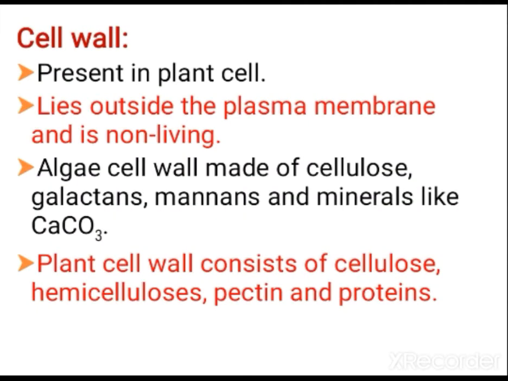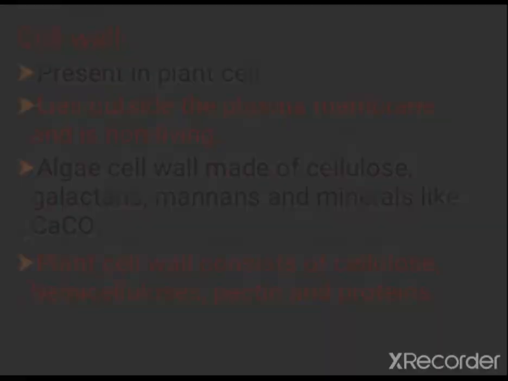Now let us study the cell wall. The cell wall is present only in plant cells. Bacterial cells also have one, but the composition is different. It lies outside the plasma membrane and it is non-living. The algal cell wall is made up of cellulose, galactans, mannans, and minerals like calcium carbonate. The typical plant cell wall consists of cellulose, hemicellulose, pectin and proteins. These are the different components of the cell wall.